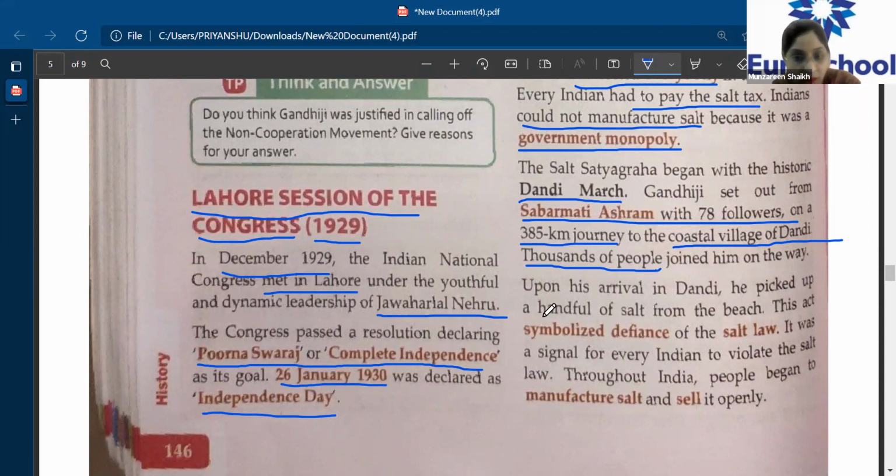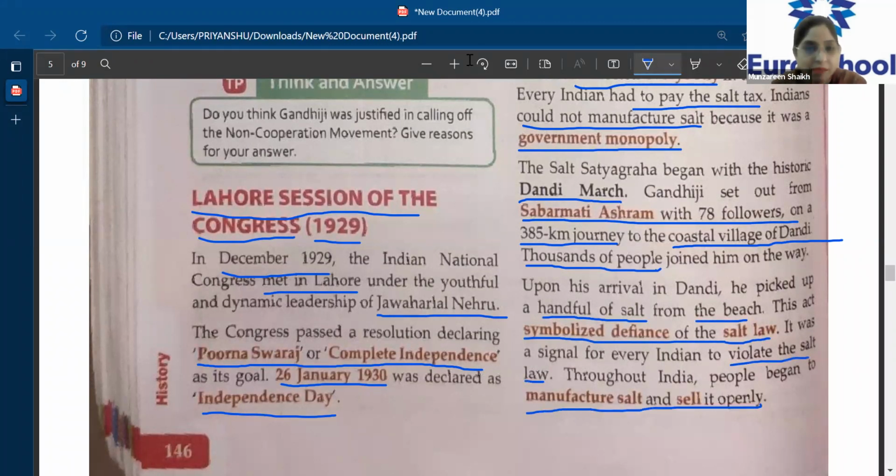He picked up a handful of salt from the beach. This act symbolized defiance of the salt law. It was a signal for every Indian to violate the salt law. Throughout India, people began to manufacture their own salt and sell it openly.